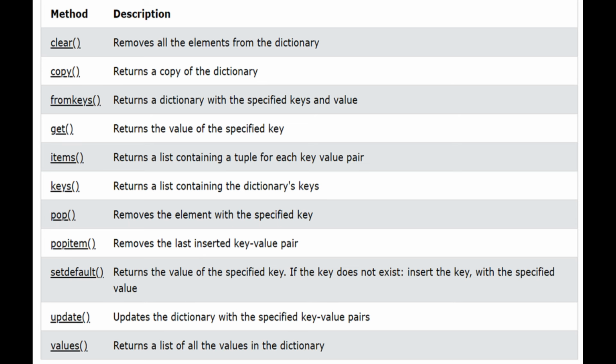Next we have some dictionary methods like clear, copy, fromkeys, get, items, keys, pop, popitem, setdefault, update, and values. So here is the detailed video for dictionary methods. Also I have shared the slide that you can take a screenshot of and learn about these methods in detail.